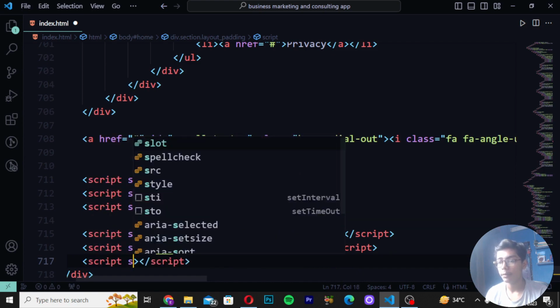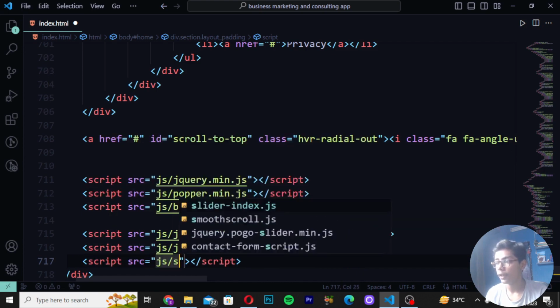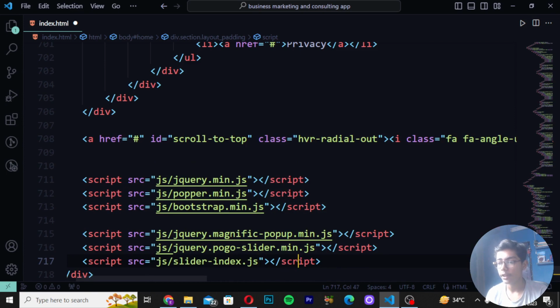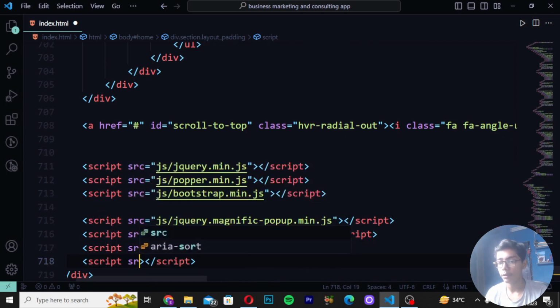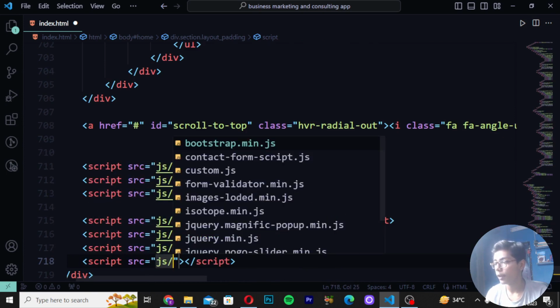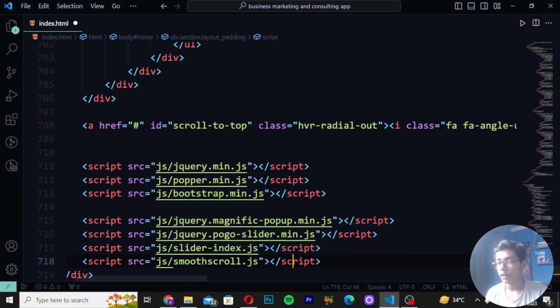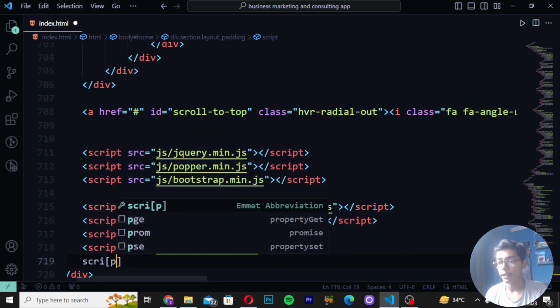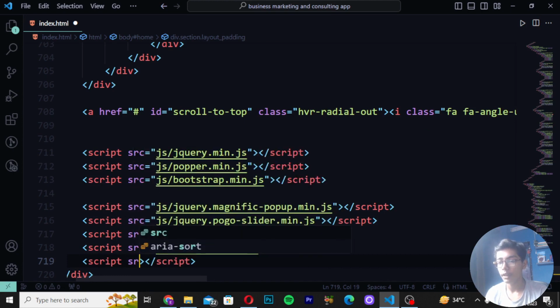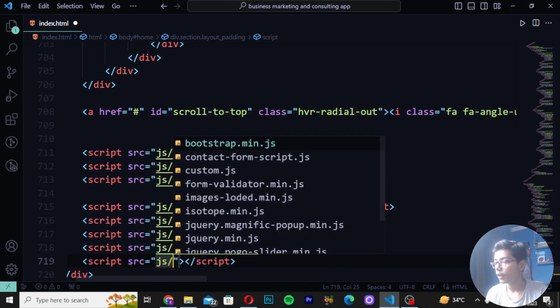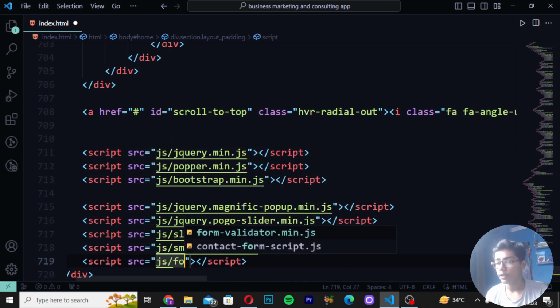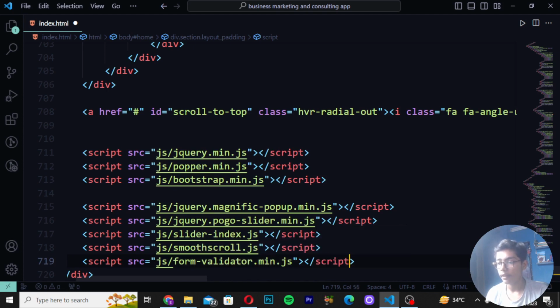Then right here script src js/, and I will be writing here slider index.js. Then right here script src js/, and I will be writing here smooth scroll js. Then right here script again src js/, and then you have to now just write here form validator.